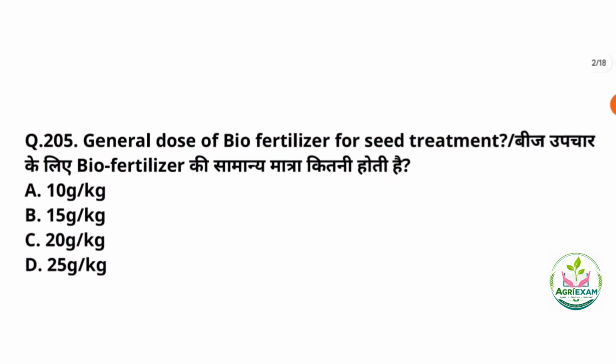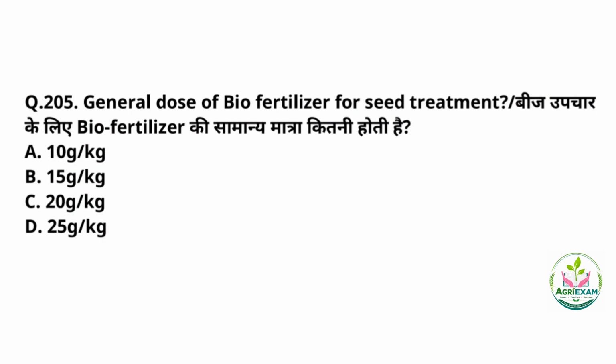Next question number 5. The general dose of biofertilizer for seed treatment, and here the correct answer is option number C, that is 20 gram per kg. Option number C is the correct answer. So for standard carrier based biofertilizer, use 200 grams of inoculants such as rhizobium, azotobacter or azospirillum for every 10 kg of seeds, and for liquid biofertilizer the general recommendation is 5 to 10 ml per kg of seeds.